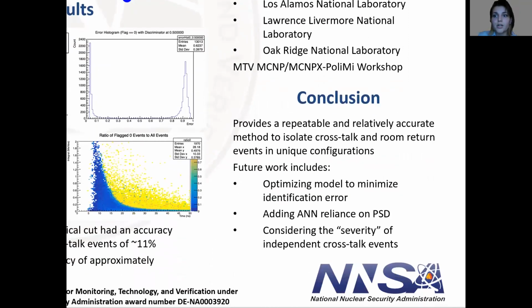In conclusion, our neural network scripts provide a repeatable and relatively accurate method to isolate crosstalk and room return events in unique configurations. Future work includes optimizing the model to minimize identification error, adding maybe another input node for PSD, and considering the severity of independent crosstalk events, as well as maybe applying this to experimental results.